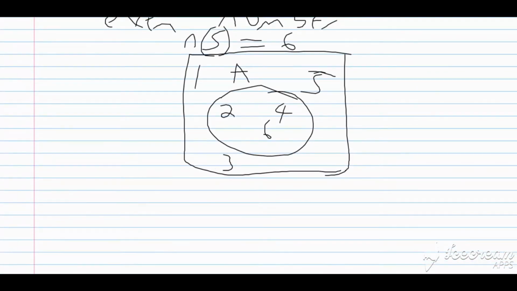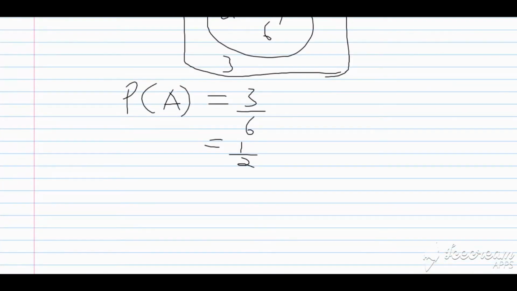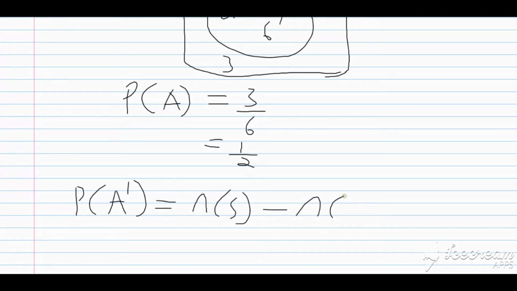So we all agreed that the probability that we get an even number is equal to 3 out of 6, which is equal to a half. Now let us look at the probability that we don't get an even number, and that is going to give me a complement. So first of all, we need to talk about the number of elements in my sample space minus the number of elements in set A. And of course, in order to get probability, we divide all this by the number of elements in my sample space.